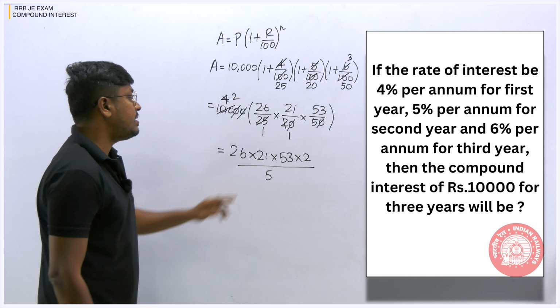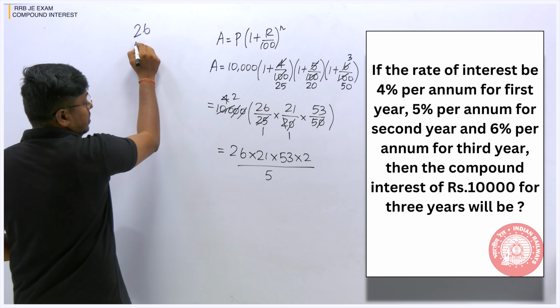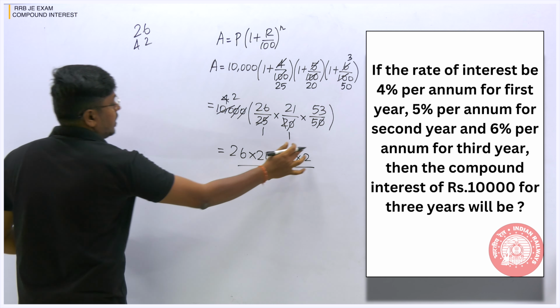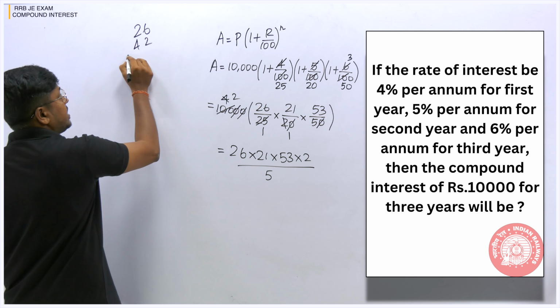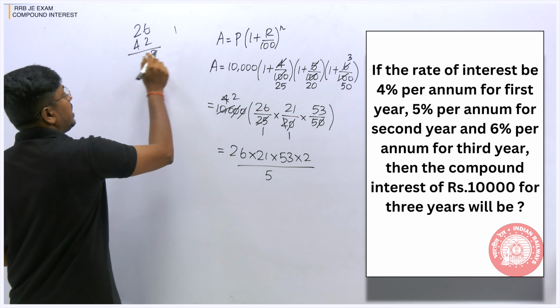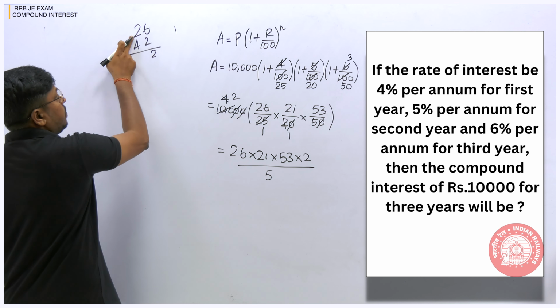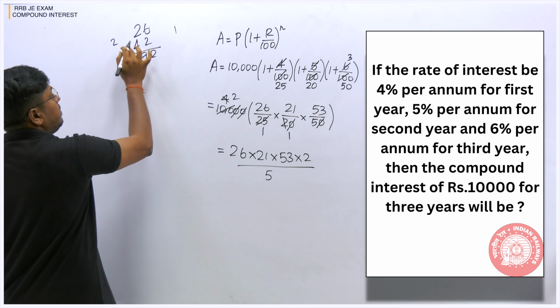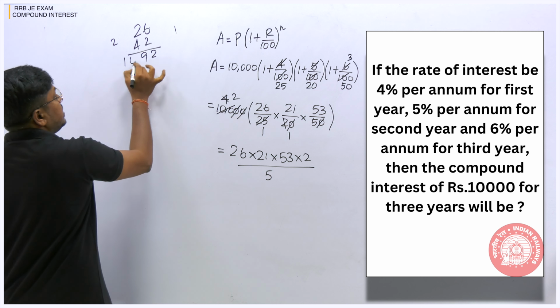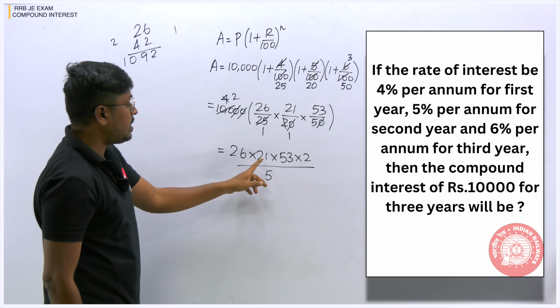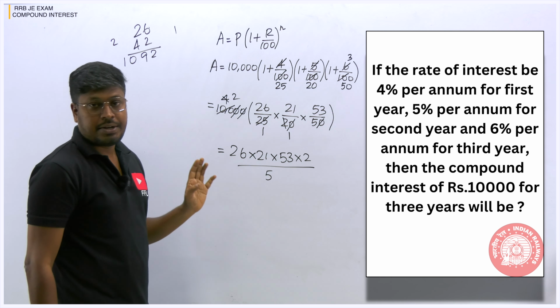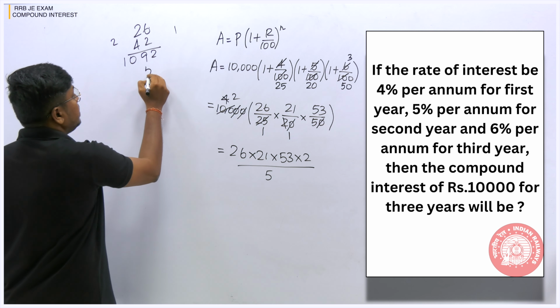Okay, we can multiply 26 into 42, right? 2 into 21 will be 42. So first let me multiply this. 6 2s are 12, remaining will be 1. 6 4s are 24, 28, 29, remaining will be 2, 8, 9, 10, 1092. So when you multiply these two numbers, the answer will be 1092. Now we have to multiply the same number with 53.